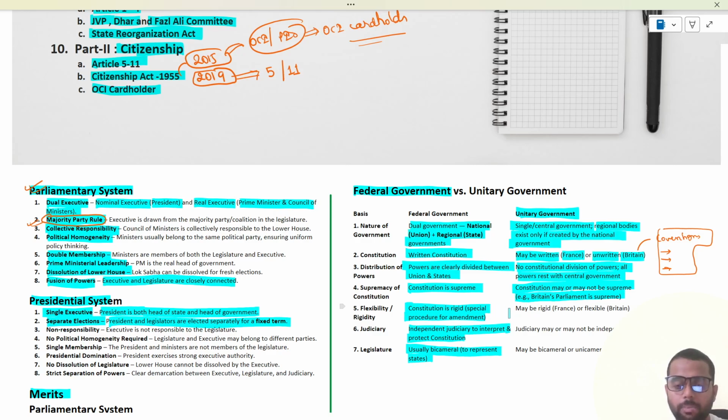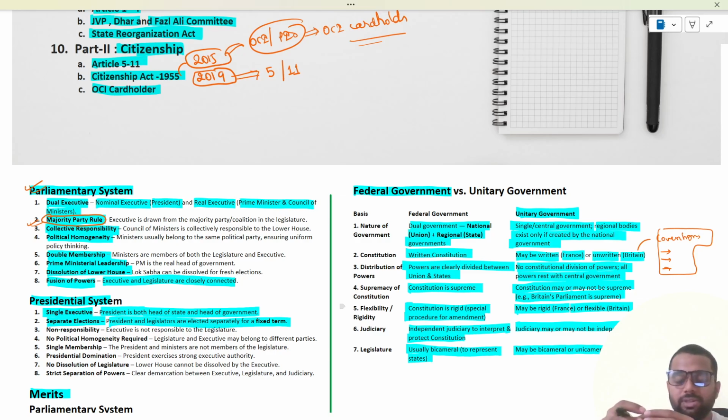Then, on the flexibility or rigidity of the constitution, the Indian constitution is a blend of flexibility as well as rigidity, but the constitution under a unitary government may be rigid or may be flexible. The judiciary may be dependent or independent. And the legislature may be bicameral or unicameral, that is, there may be a lower house only, or both a lower house and an upper house. So I hope federal government versus unitary government is self-explanatory and easy to understand.